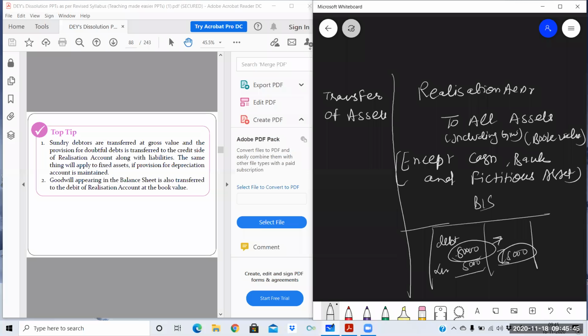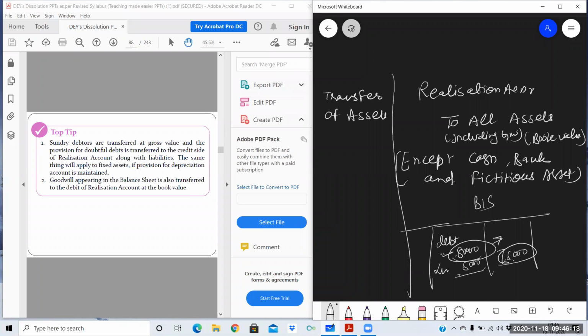Debtor is an asset and provision is a liability, so we cannot show the net effect. Why? Because if we show the net effect, then the provision account will remain open. It's time to close down the accounts, so no account will remain open. All the accounts will be closed down, so we need to close the provision account. So debtors will always be transferred at their book value, which is 80,000.